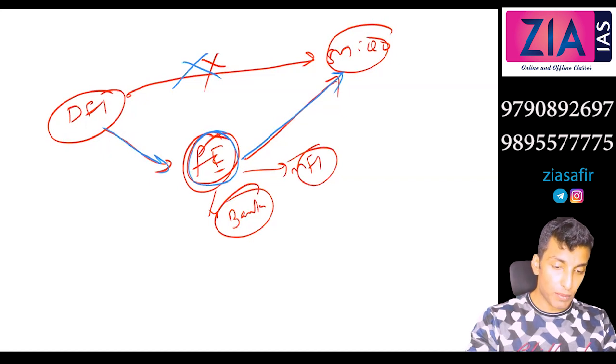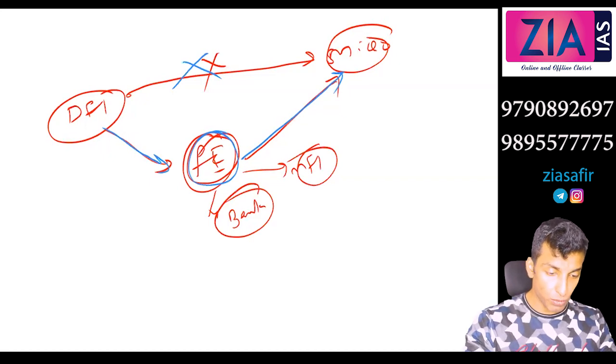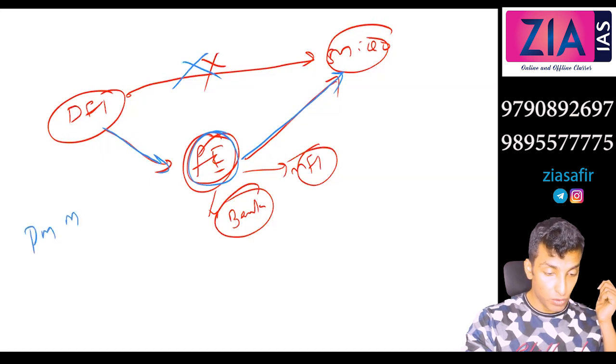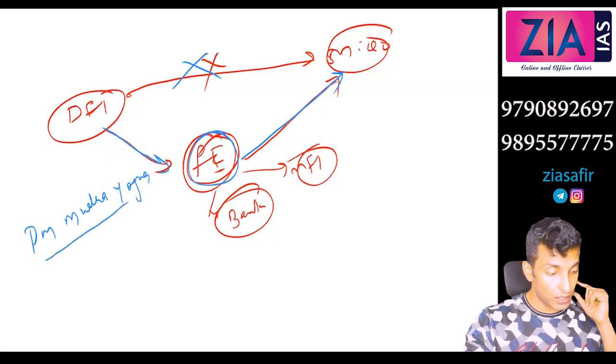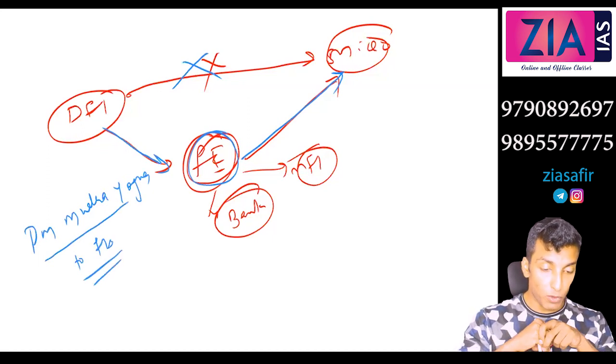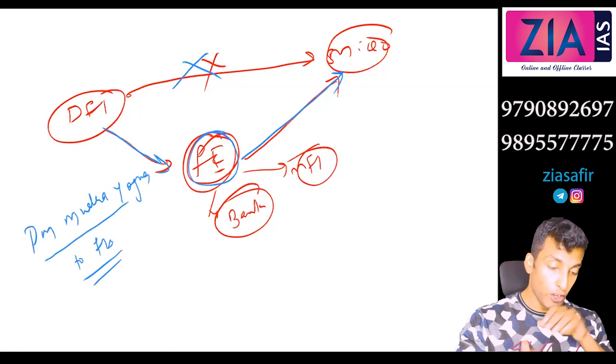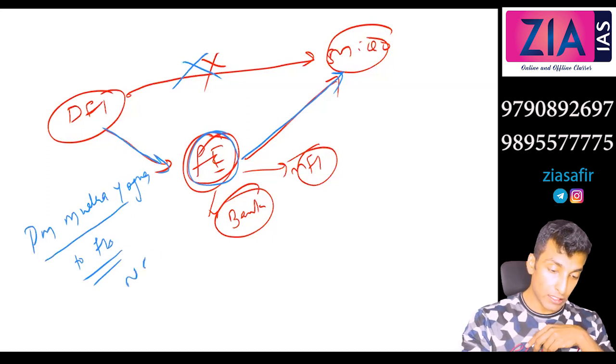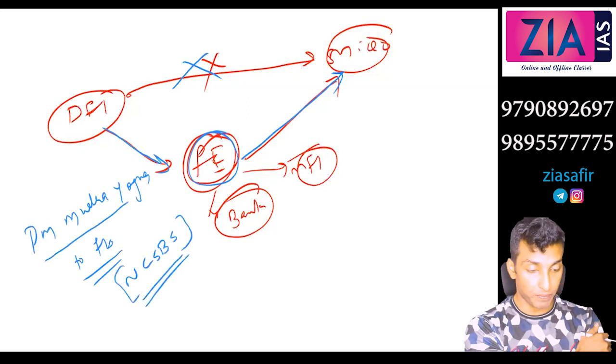Under which scheme does it provide refinance? Pradhan Mantri Mudra Yojana. So just write, it provides refinance under the Pradhan Mantri Mudra Yojana to financial institutions for lending to the non-corporate small business segment, NCSBs.